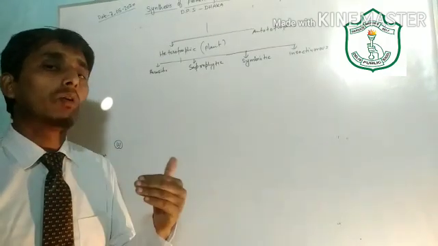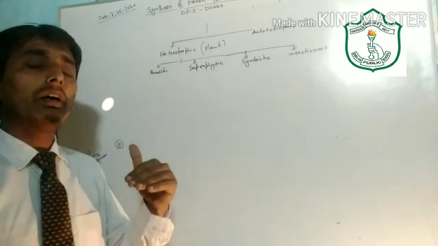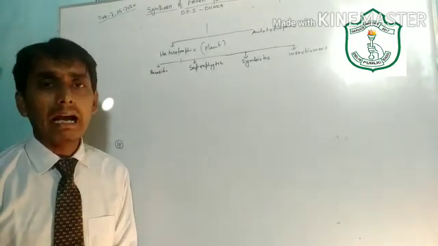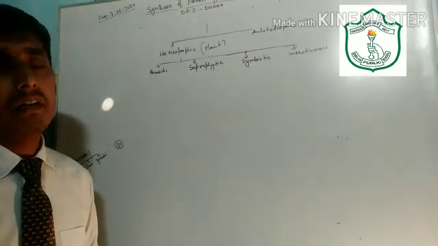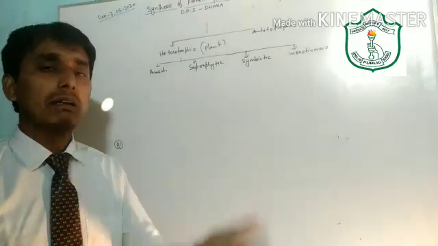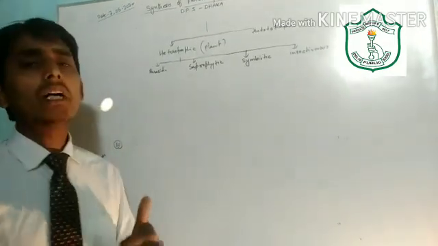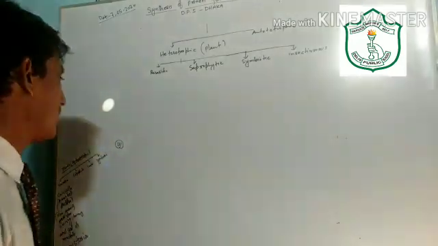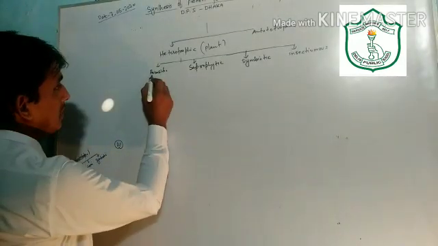It does not have any chlorophyll. It lives on the body of another plant and gets its food from that plant, and in return it harms the host plant.